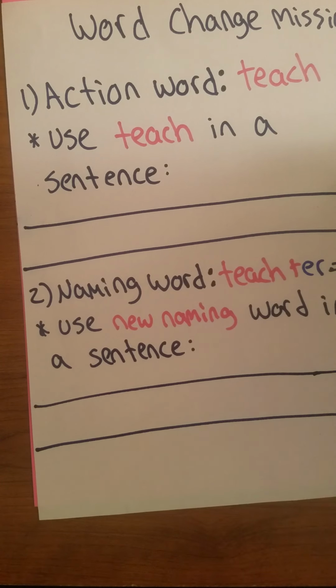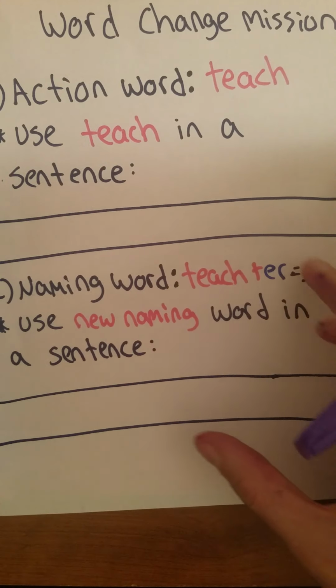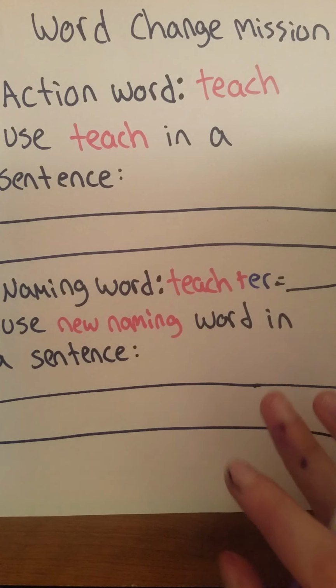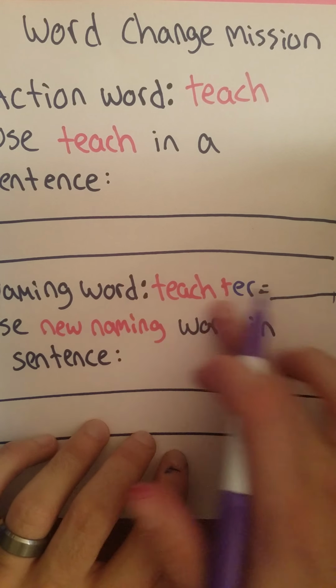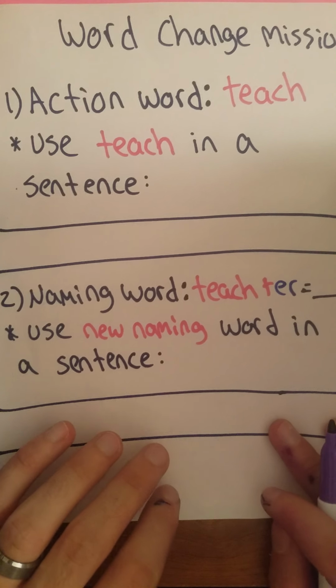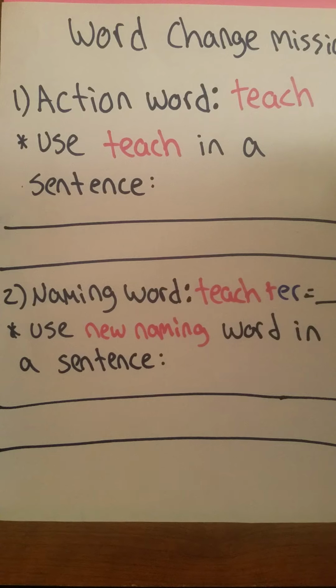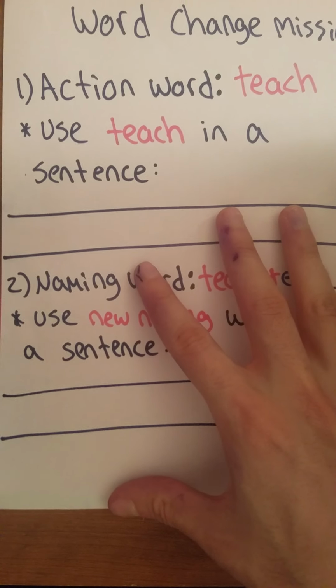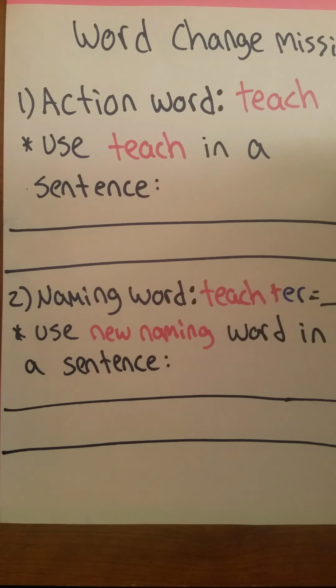Okay, so your job is to fill in those 3 blanks. Sentence with the action word, new naming word, and sentence with the new naming word. So if you need help with an adult to make the outline of this worksheet, that's fine. Also, if you choose the seesaw option, you can share your new word and sentences just by talking out loud. So it's totally up to you.